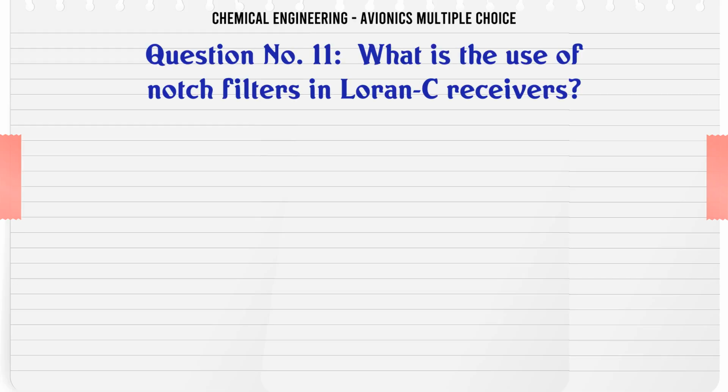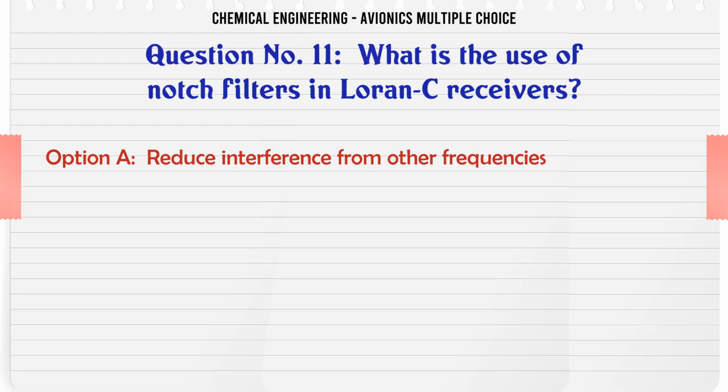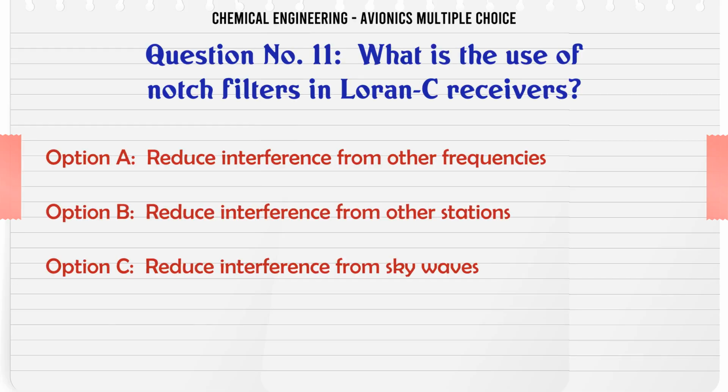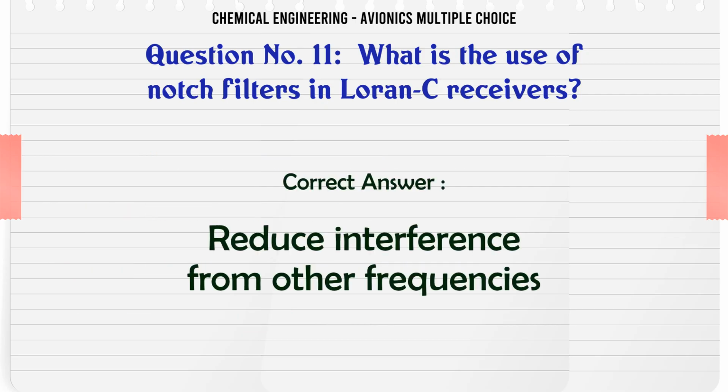What is the use of notch filters in Loran-C receivers? A. Reduce interference from other frequencies, B. Reduce interference from other stations, C. Reduce interference from skywaves, D. Reduce atmospheric noise. The correct answer is reduce interference from other frequencies.